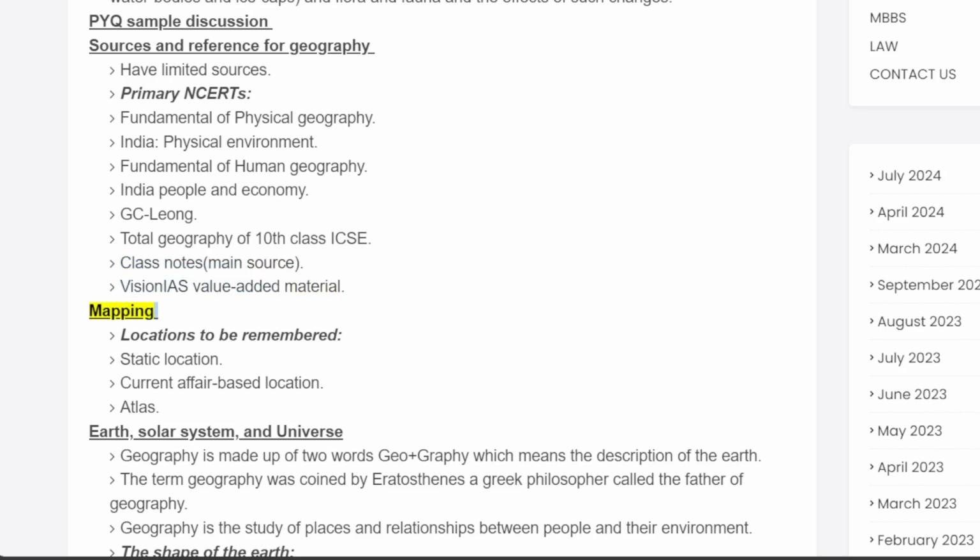Mapping. Locations to be remembered: static locations and current affairs-based locations. Atlas. Earth, Solar System, and Universe.